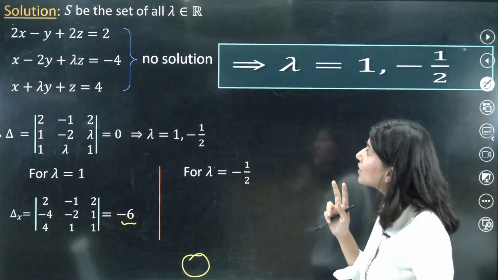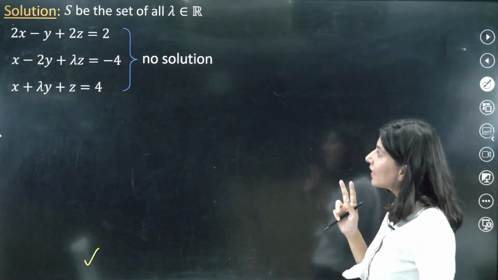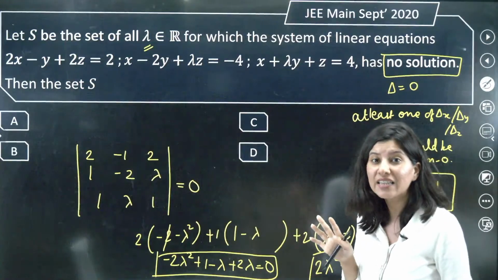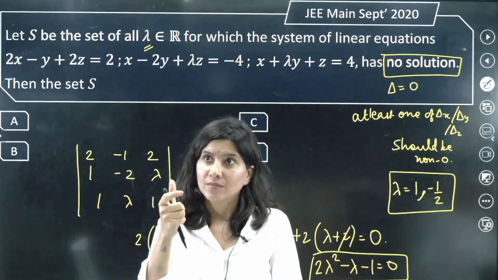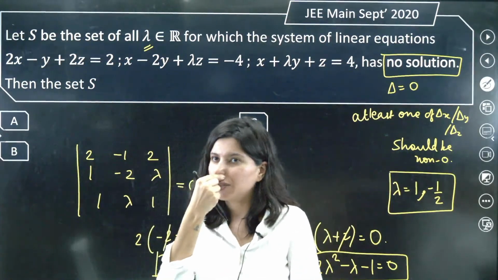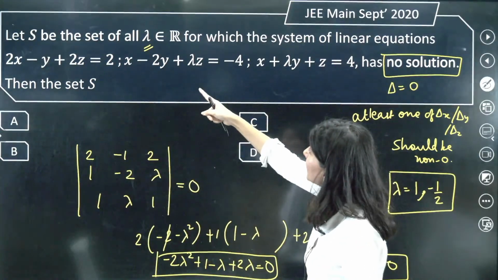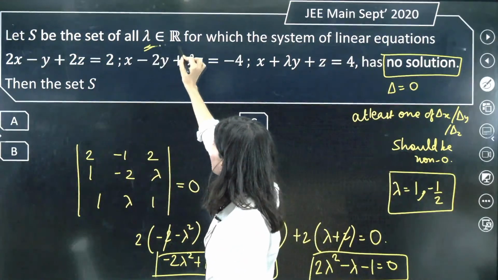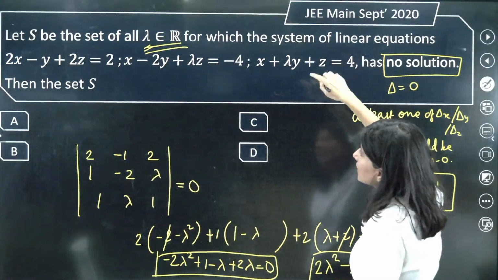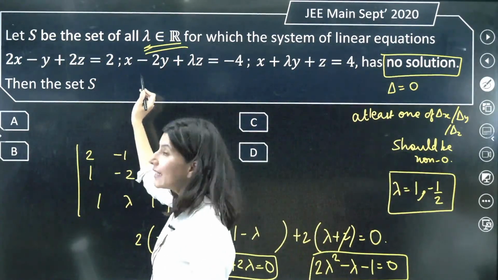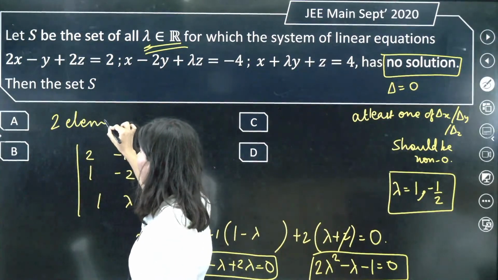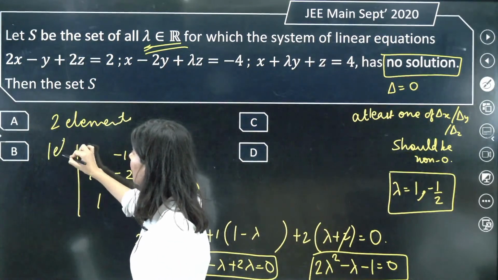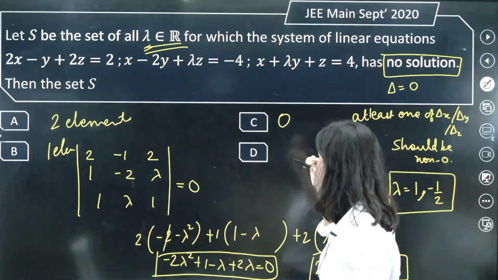So understand the question carefully. They are not asking the value of lambda. They are asking for how many lambda the equation is having no solution. Okay. So let S be the set of all lambda for which the system has no solution. Then the set S has how many elements? 2 elements or 1 element, 0 elements, 3 elements.